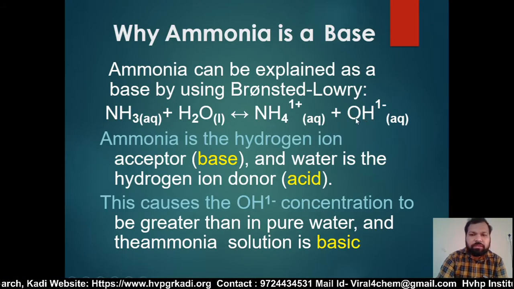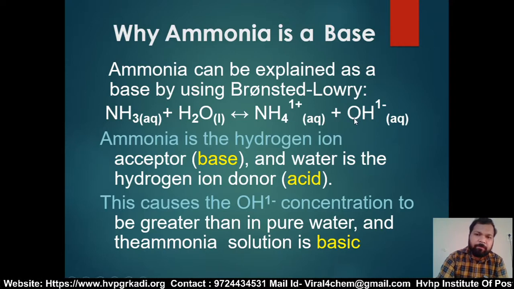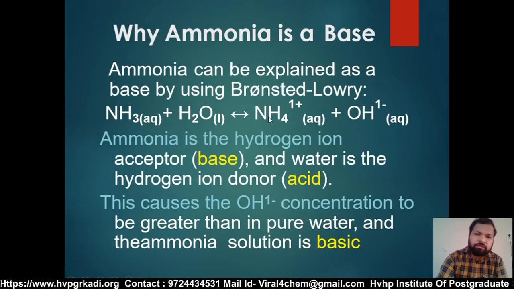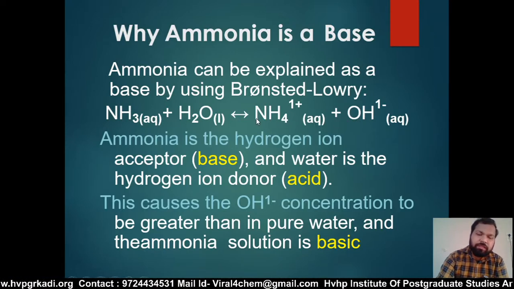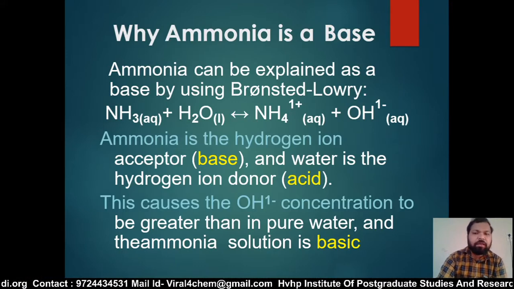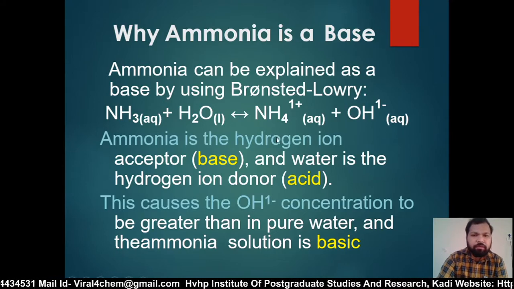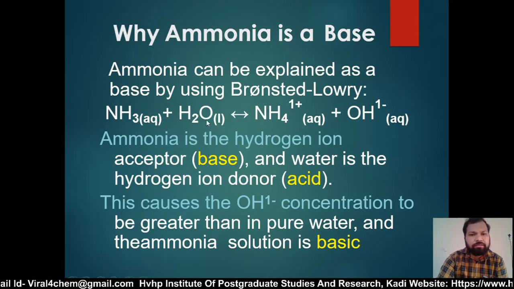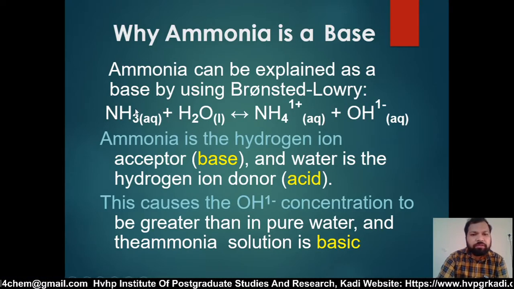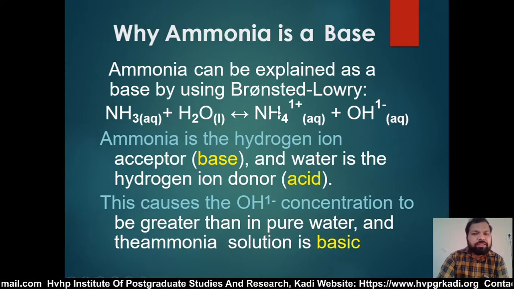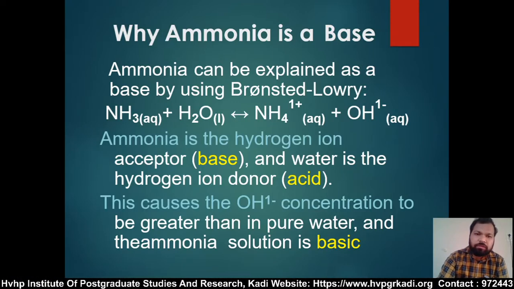The acid base pair that differs only by a proton is called a conjugate acid base pair. Therefore, OH minus is called the conjugate base of the acid H2O, and the NH4 plus ion is called the conjugate acid of the base NH3.